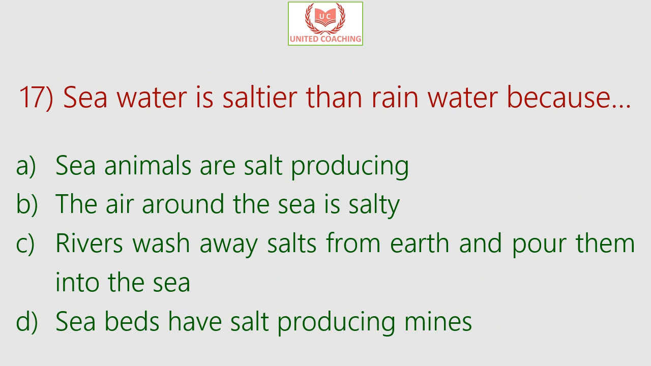Our next question is, seawater is saltier than rainwater because. Is it because sea animals are salt producing, or the air around the sea is salty, or because rivers wash away salt from earth and pour them into the sea, or because seabeds have salt producing mines? So the correct answer is rivers wash away salt from earth and pour them into the sea. Now the salt from the salty rocks on earth is washed away by rivers into the sea, and due to the evaporation from the sea surface, the salt remains behind, which results in the salty seawater.